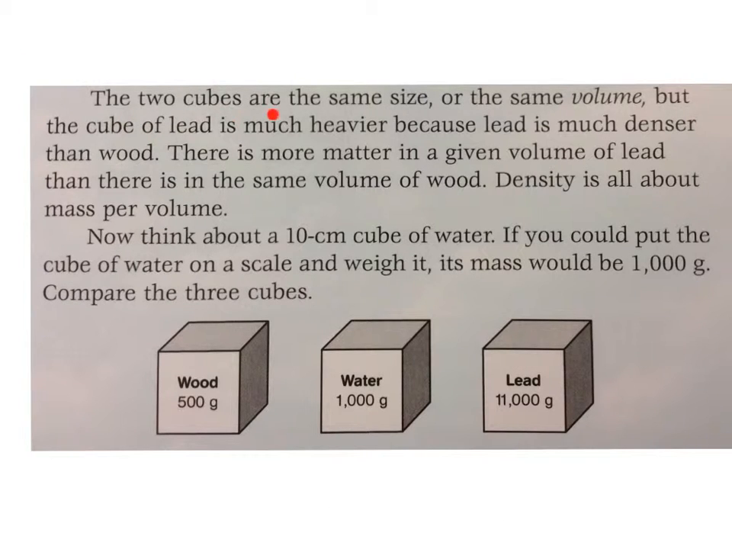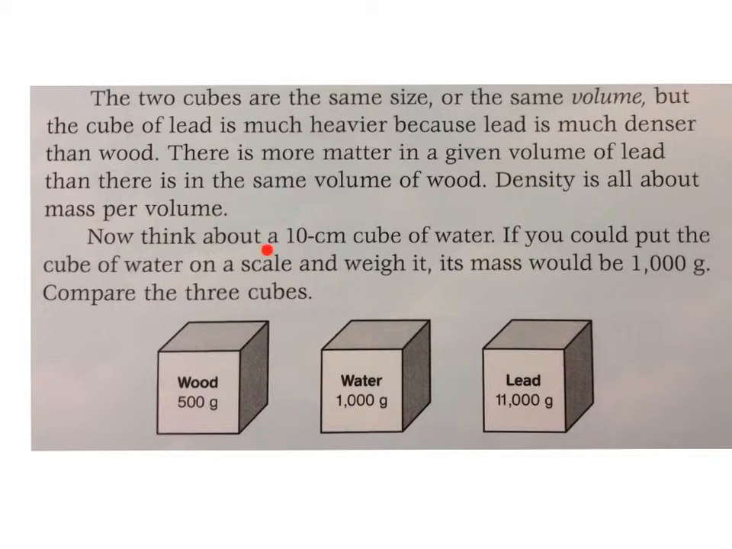The two cubes are the same size, or the same volume, but the cube of lead is much heavier because lead is much denser than wood. There is more matter in a given volume of lead than there is in the same volume of wood. Density is all about mass per volume.